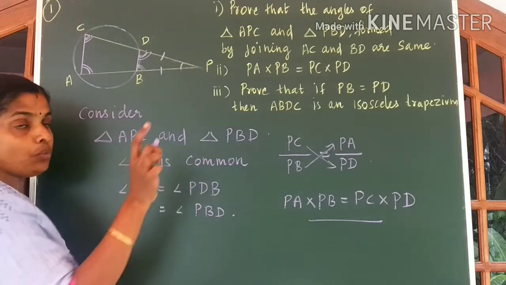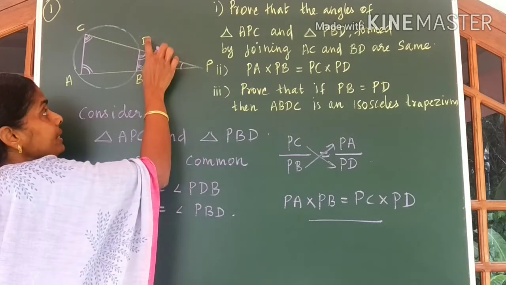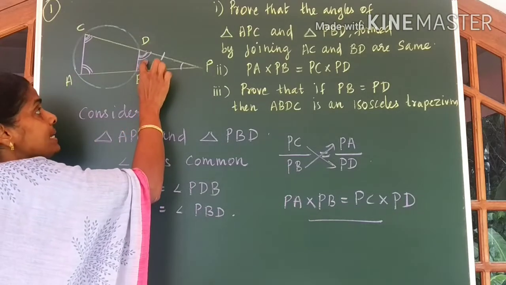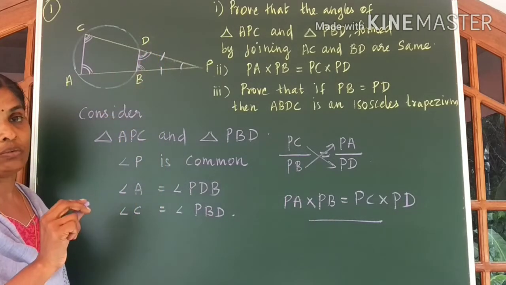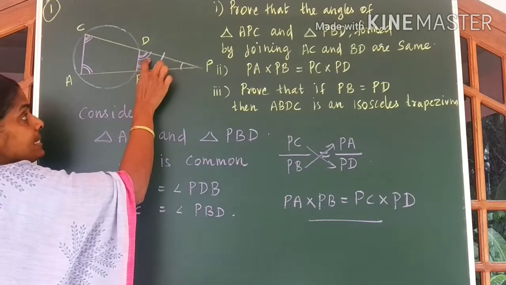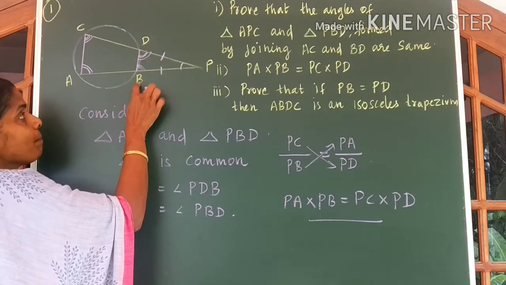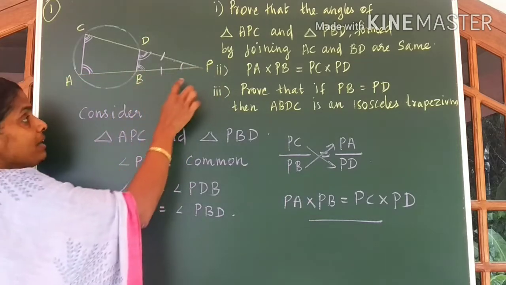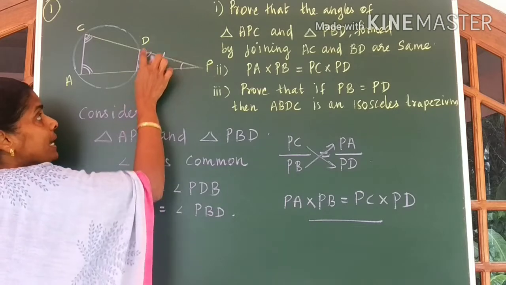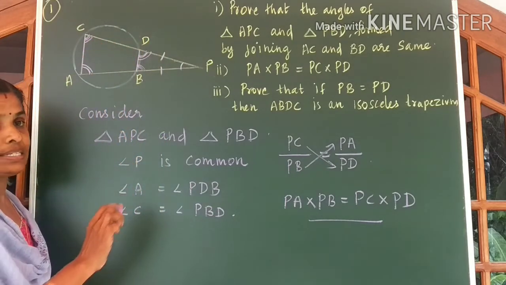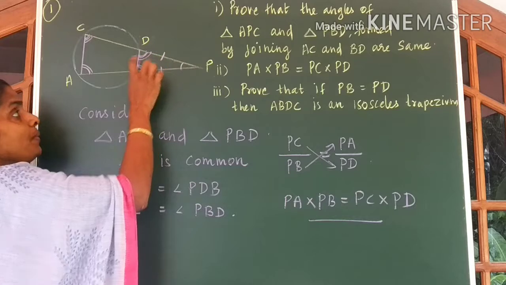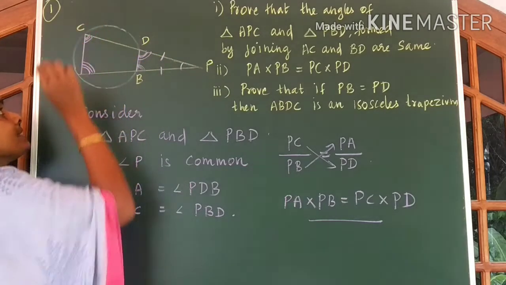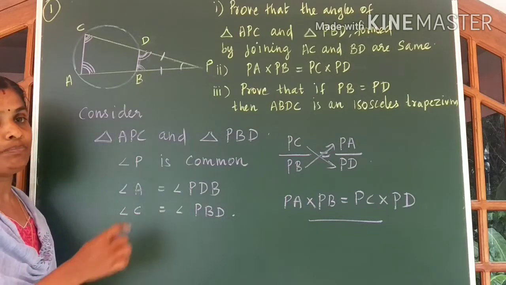Okay. Now we know PBD is an isosceles triangle. Base angles are equal now. Now we know this angle, that is angle BDP, is equal to angle A. And also we know angle PBD is equal to angle C. Since these two angles are equal, angle A and angle C are also equal.